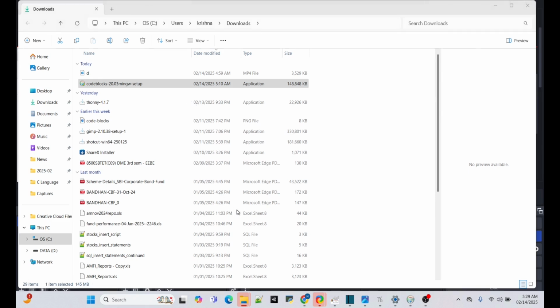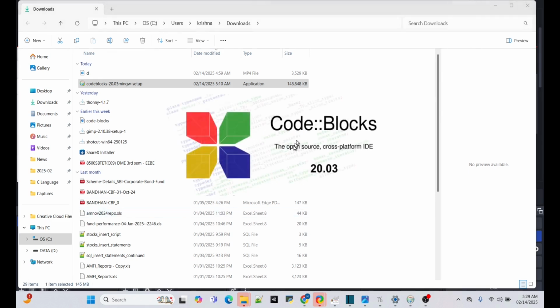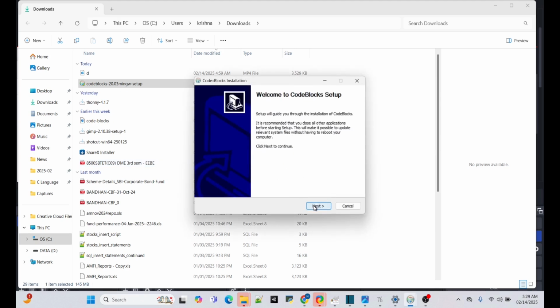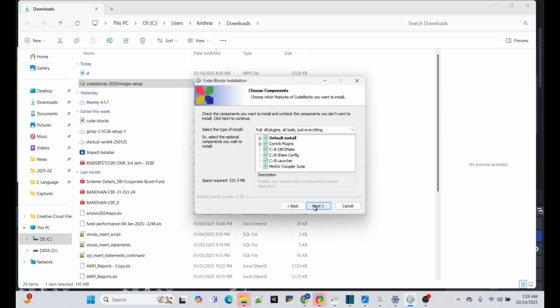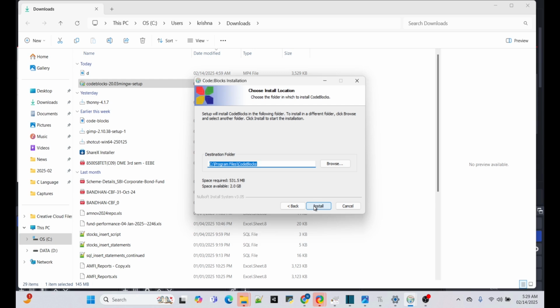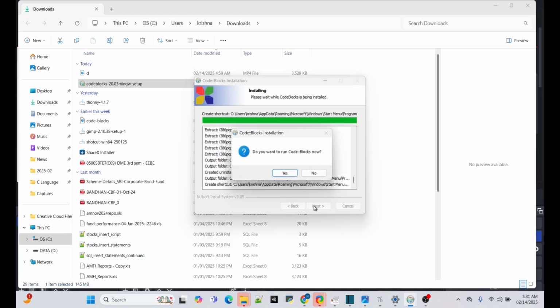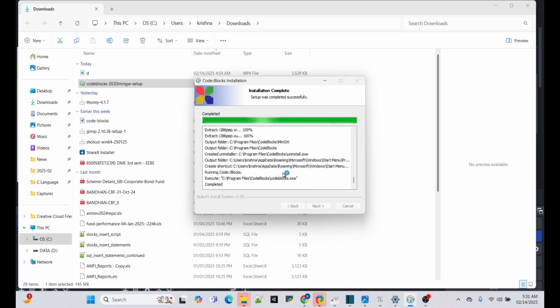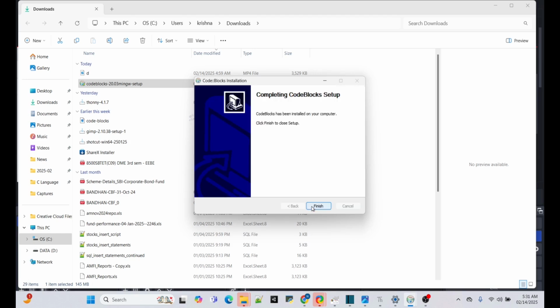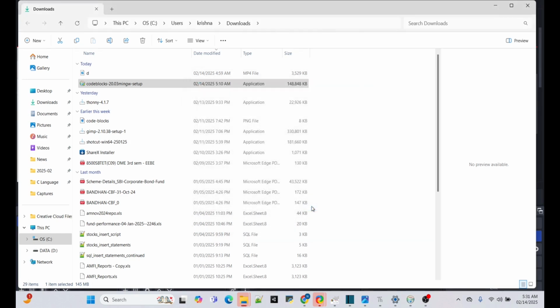Click on yes. Click next. Agree. Next. Install. Yes. Next. Finish. So Code::Blocks will open for us.